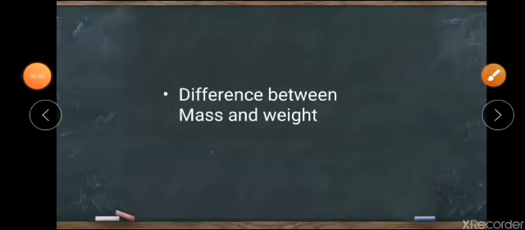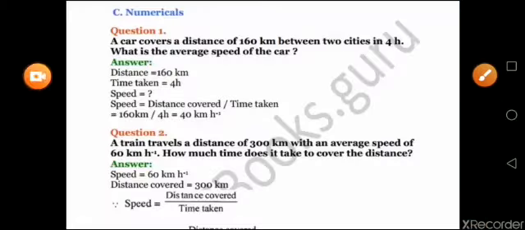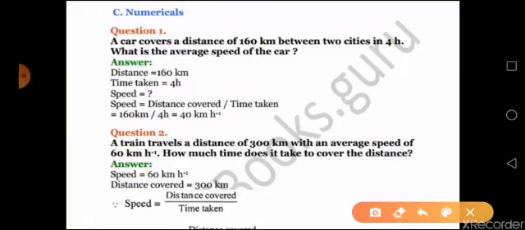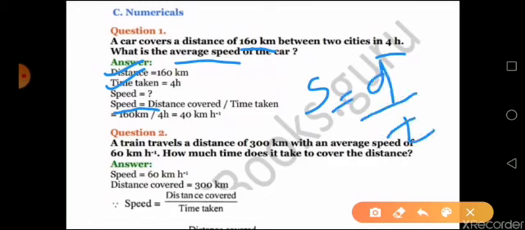Now let us come to the numerical part of your chapter 2. Now here starts your numerical questions. First question, a car covers a distance of 160 km between two cities in 4 hours, and you have to find out the average speed of the car. Now distance is given, time is given, it is in kilometer and hour itself, so it is in standard unit, and then here you have to find out the speed. You already know that speed is equal to distance upon time. Direct equation, substitute the values and find out the answer.